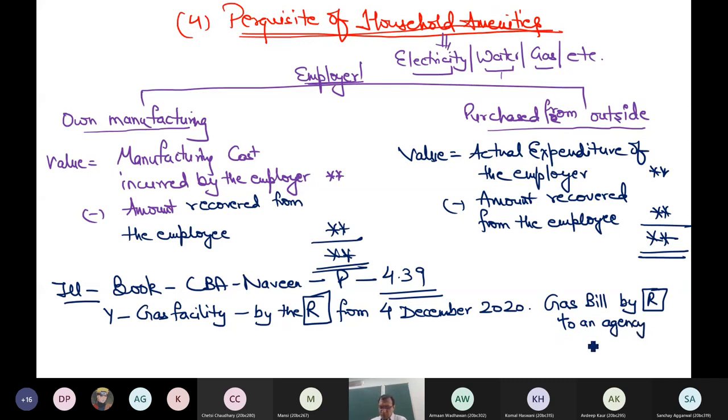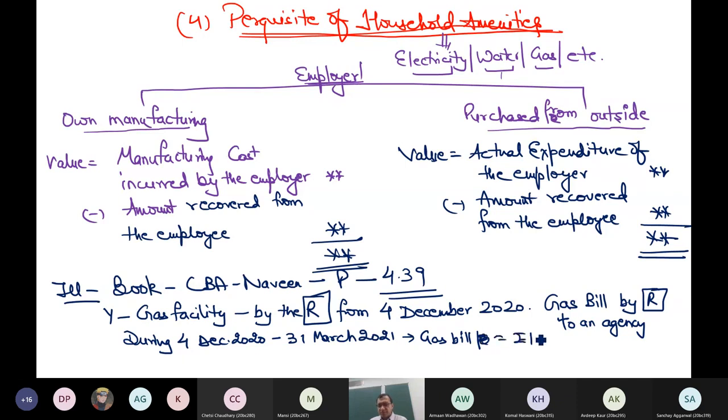During 4th December to 31st March 21, the total bills paid for gas amount to 1400. So the gas bill paid or payable by the employer is rupees 1400.